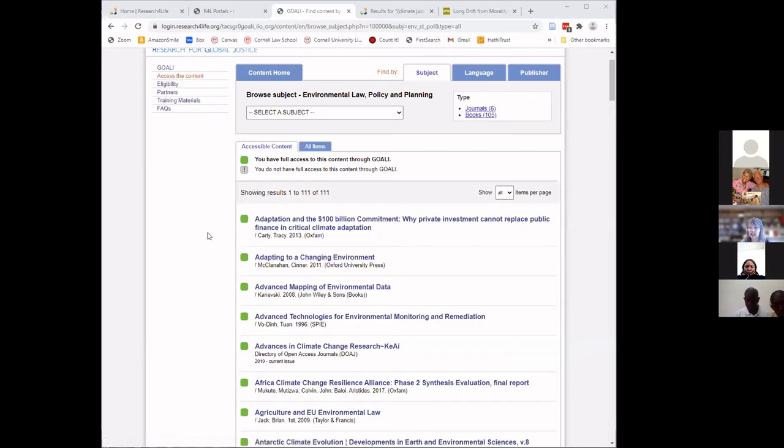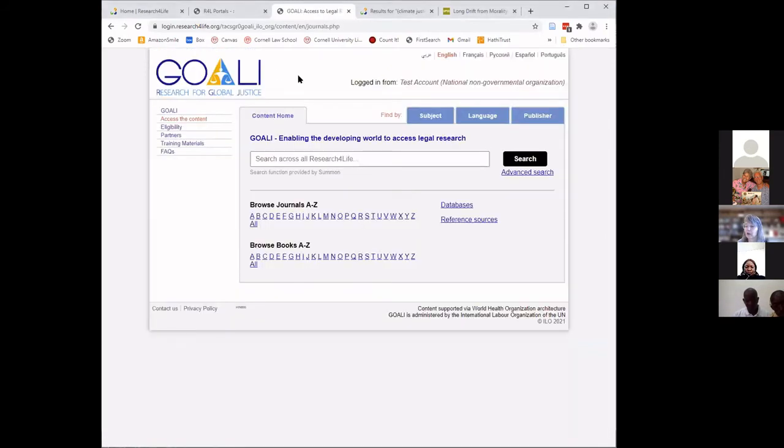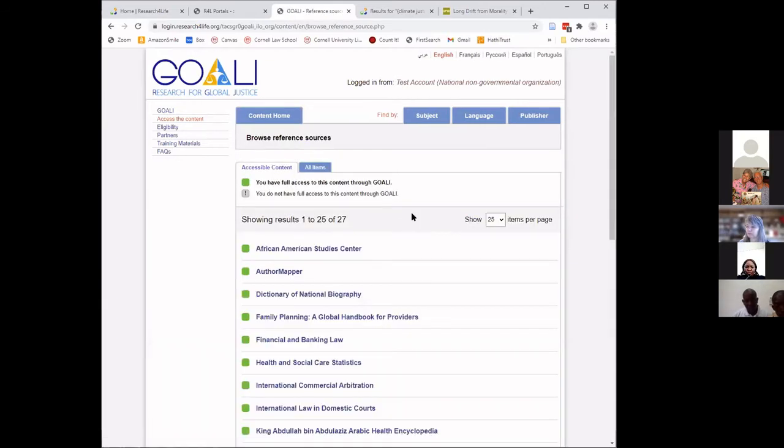So let's switch now. Let me go back to the content home. GOALI comes with an incredible set of reference sources, and that's this link here, reference sources, just to the right of the Browse Journals alphabet. GOALI's reference sources include both legal specific reference sources and some general reference sources.